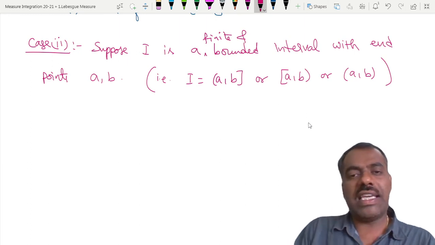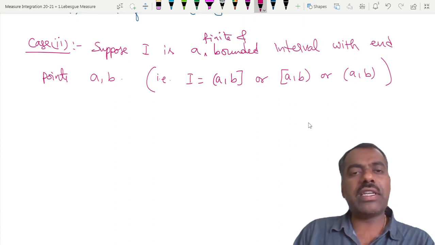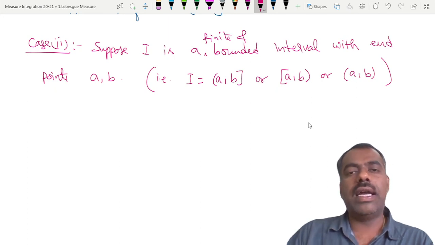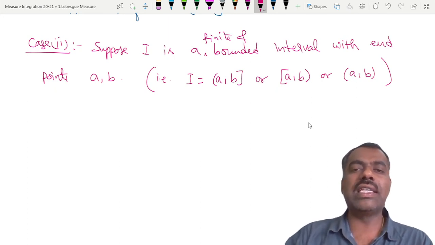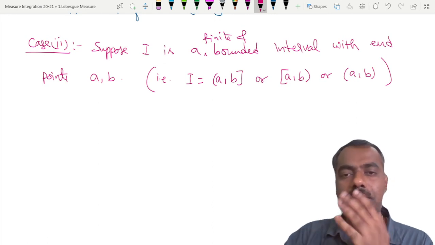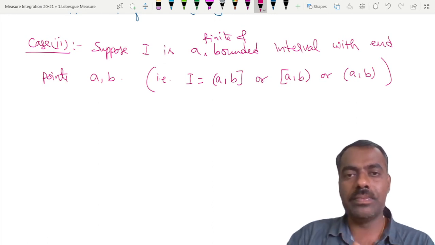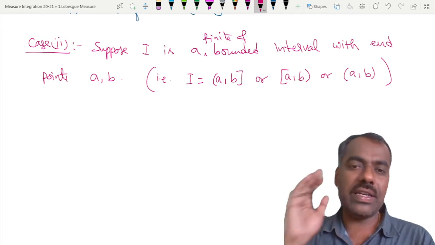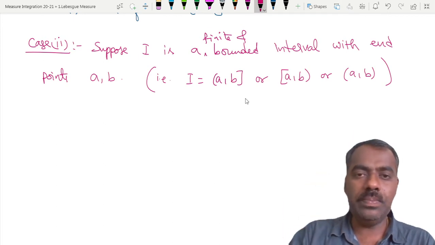In all these cases, we will show that m star of I is the same as length of I. And the remaining case is the unbounded interval. These are the only finite and bounded intervals; the remaining are unbounded intervals, which we'll take up.